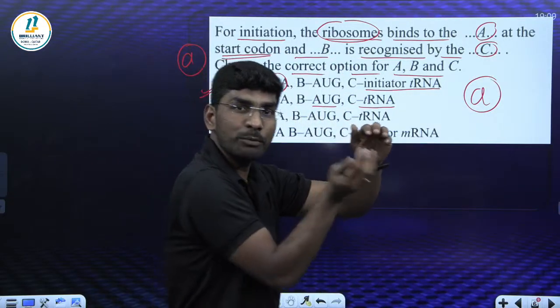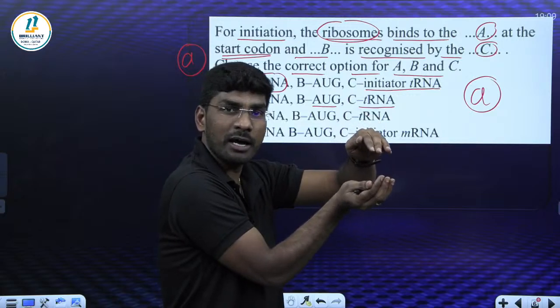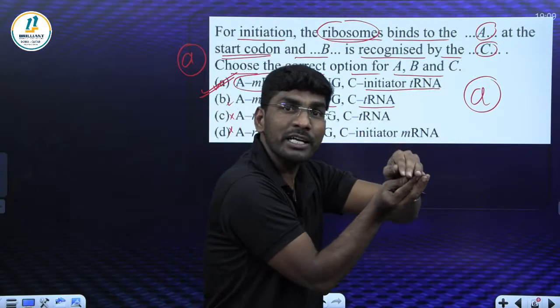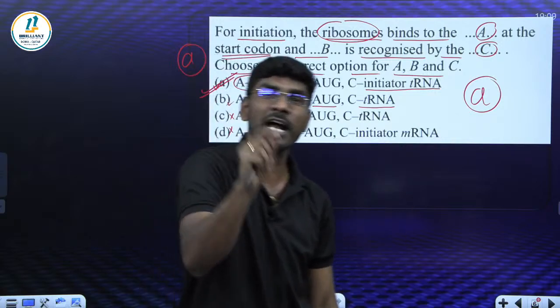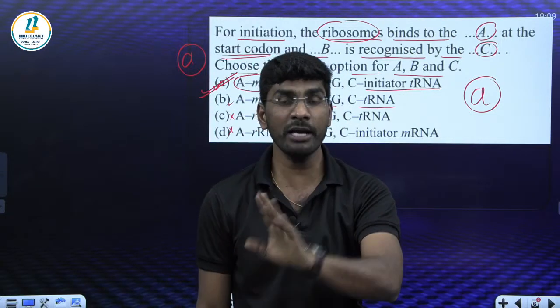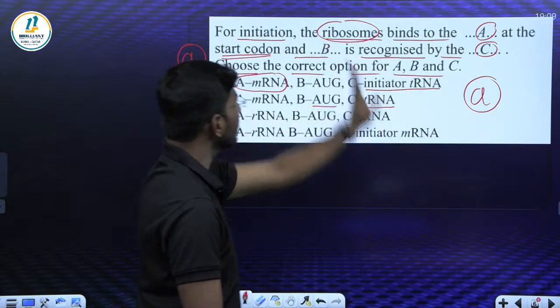Here also, we have a smaller subunit and a larger subunit of rRNA, right? These ribosomes are combined, attached to what? mRNA. So, start codon AUG. Next, initiator tRNA. Fine. So the right answer is option A.